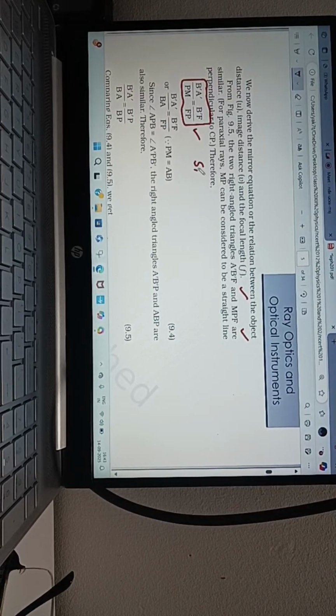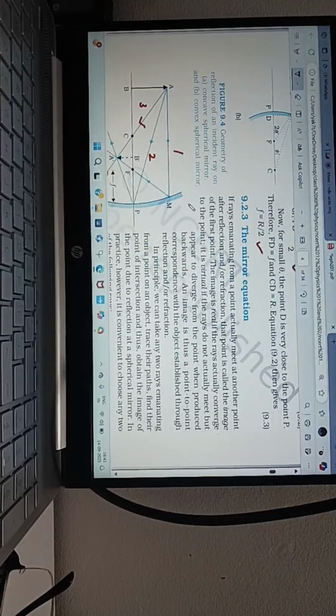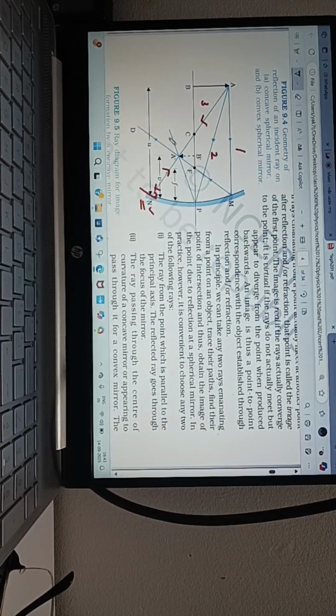Similar triangles, you know? Similar triangles means what? If the ratios of the lengths of corresponding sides are equal, then they are said to be similar triangles. Okay? How are they similar triangles? You have to say this. Which triangles have they taken here?